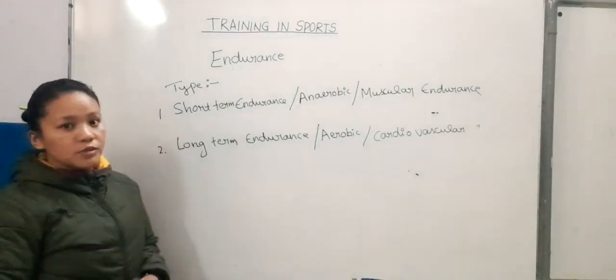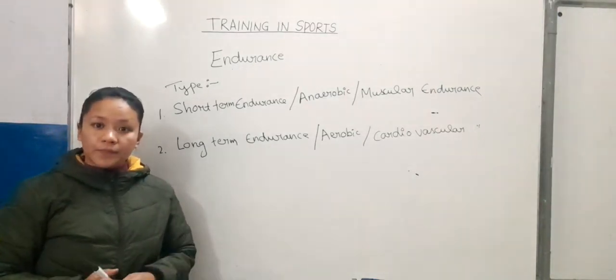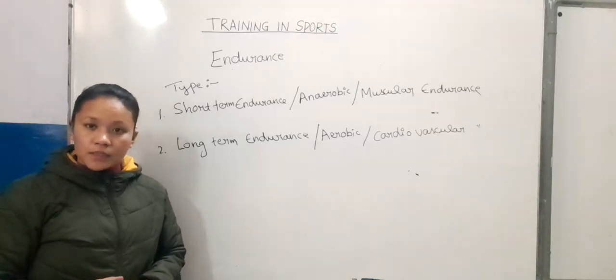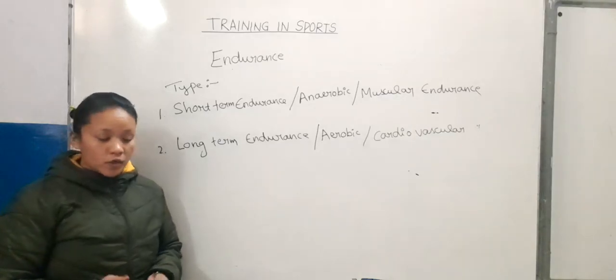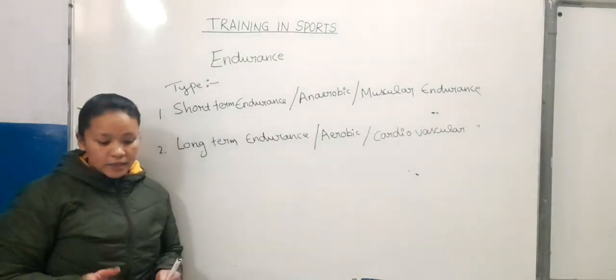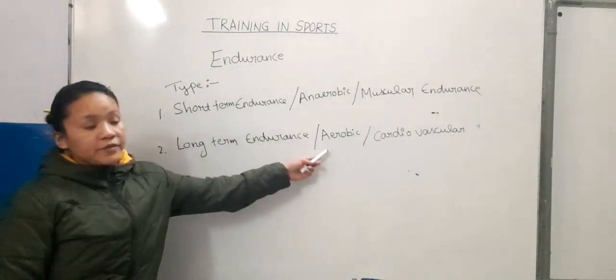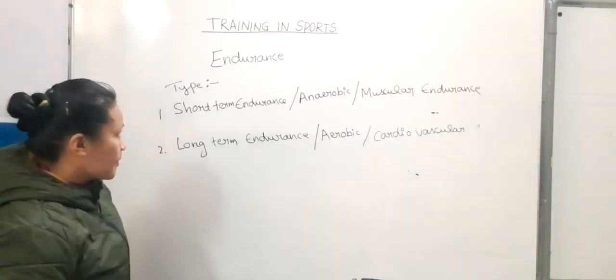And in long term endurance, we do the activity for a long period of time and our speed is slow to medium. For example, marathon running, road cycling, mountaineering. The duration is long and the speed is slow. We do the activity in the presence of oxygen.